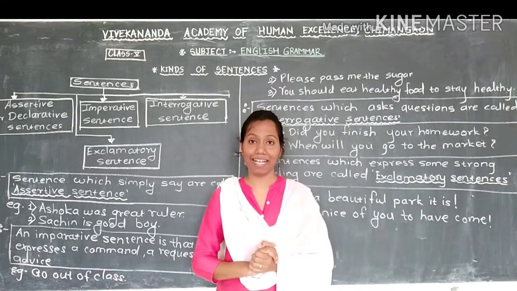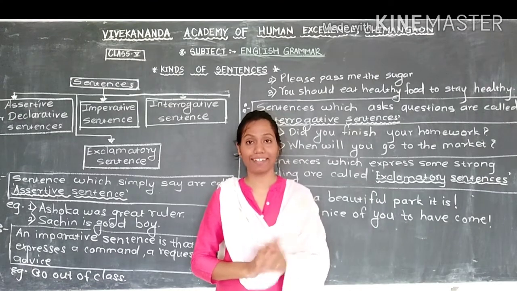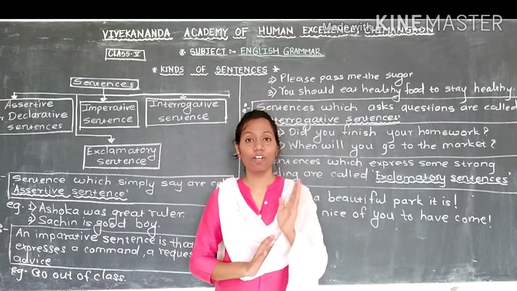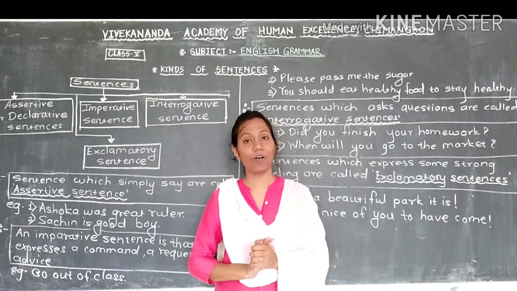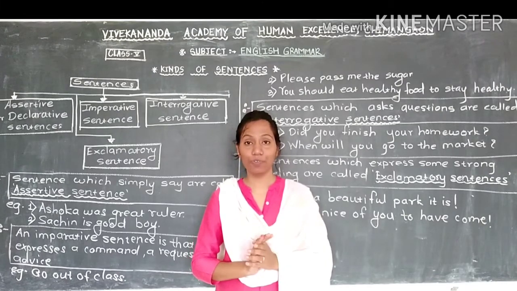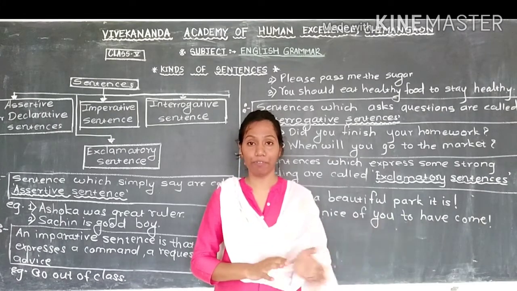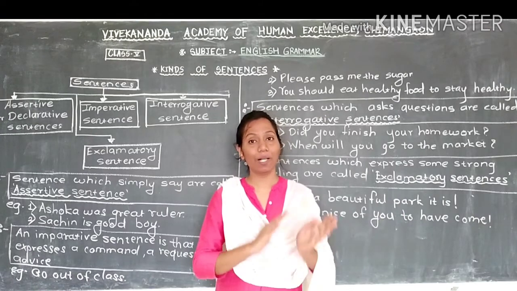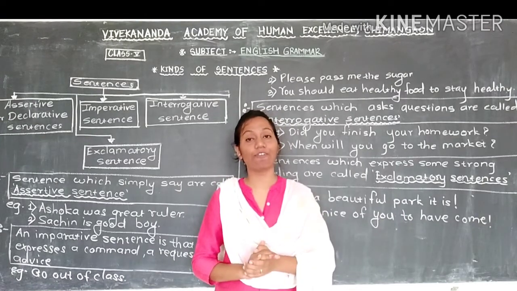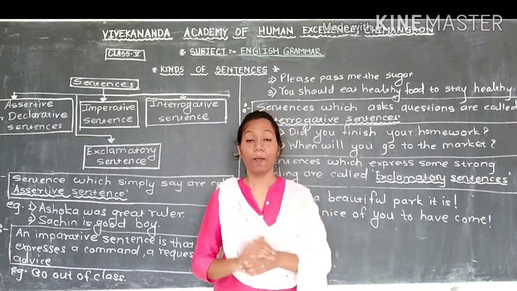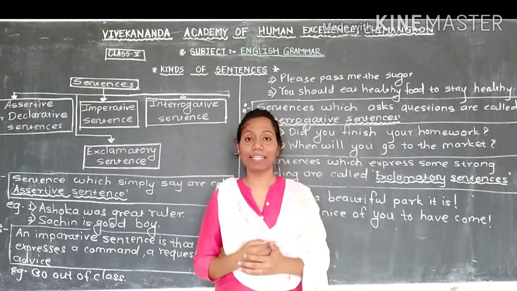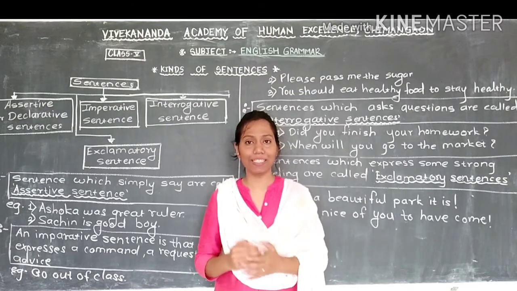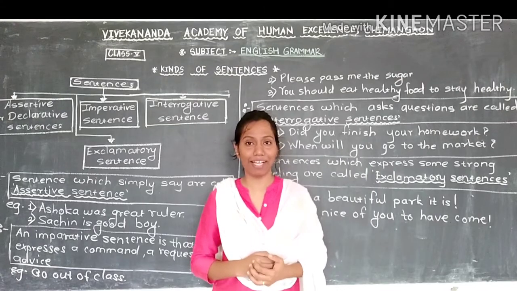But what is meant by S? S means subject. Then V. V means verb. And O means object. So this we learned in that previous video, that with the help of this sentence structure we can frame many sentences. But while using those sentences in a conversation, are we using the same type of sentences everywhere?